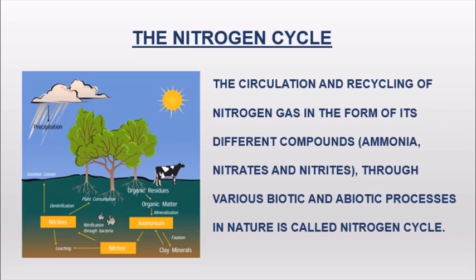Now, as compared to other elements, nitrogen is inactive and does not easily combine with other elements, like how oxygen combines with other elements. Most of the organisms also cannot use the free form of nitrogen. Now, various processes are there for the nitrogen cycle, and in these processes, we utilize the nitrogen which is present.